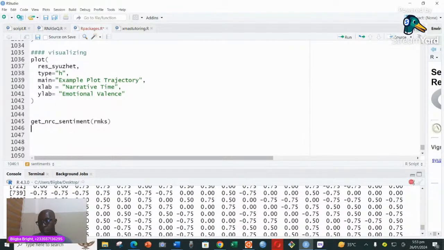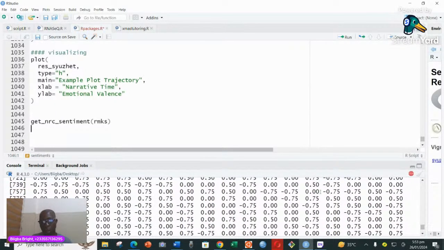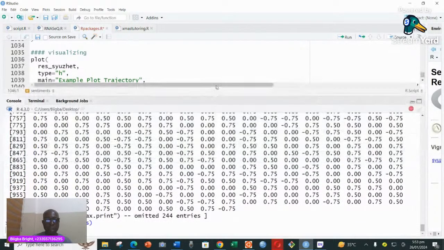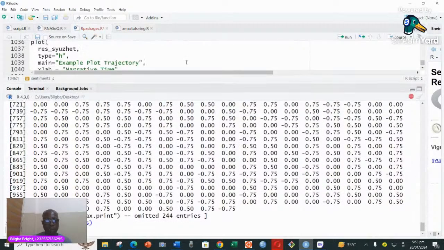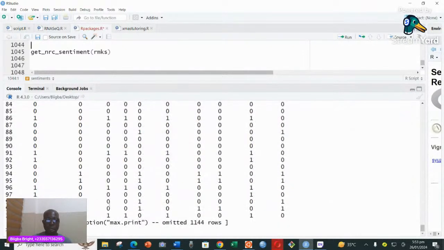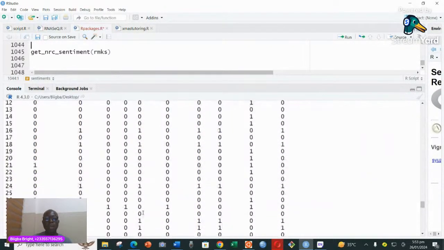So it's building. As you can see, this red thing down there tells you that it is building. It is building the emotions one after the other. When it finishes, the emotions will be printed out for us to see. As you can see, the stop is still there, so it is not finished. So now the emotions have been finished.